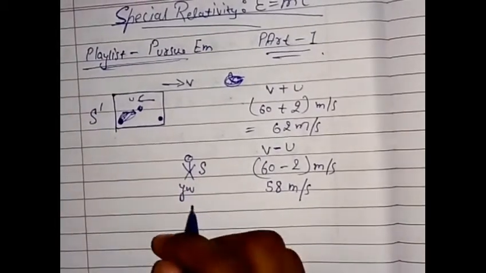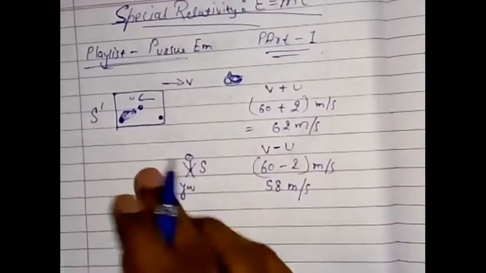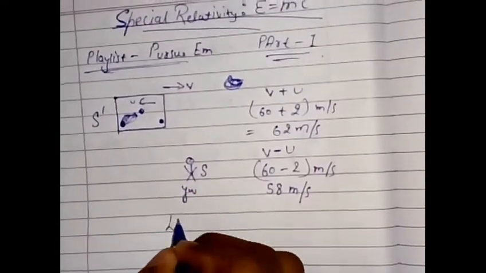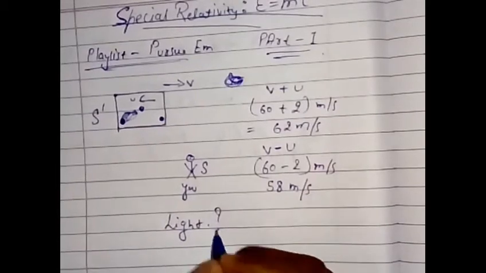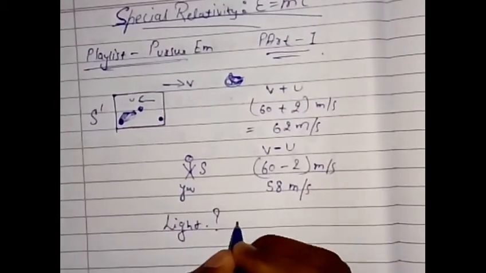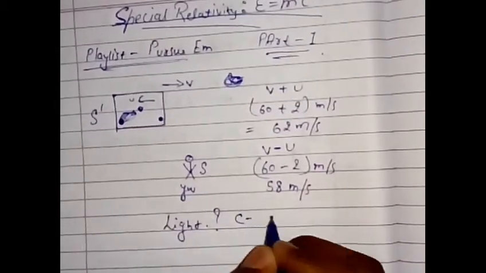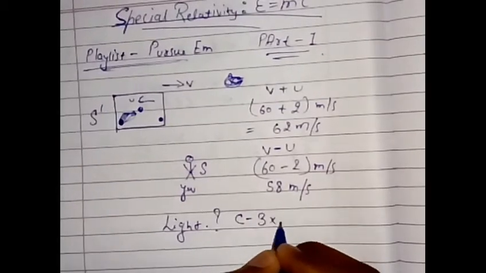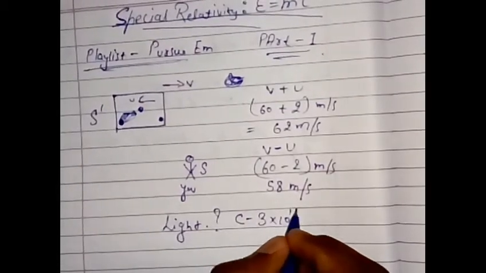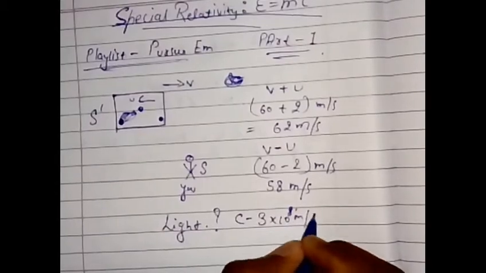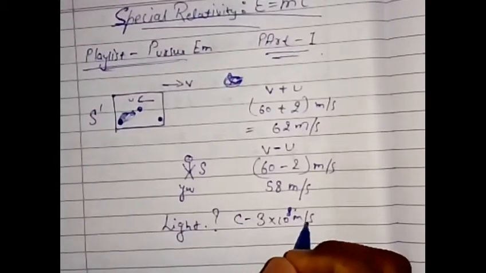But instead of the ball, if you take light, what will happen? Light is denoted by the letter c, which is constant, equal to 3 times 10 to the 8 meters per second. The speed of light is constant.